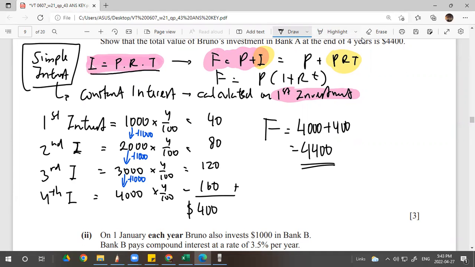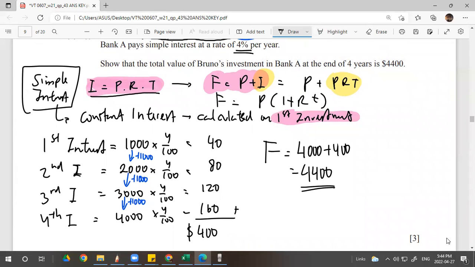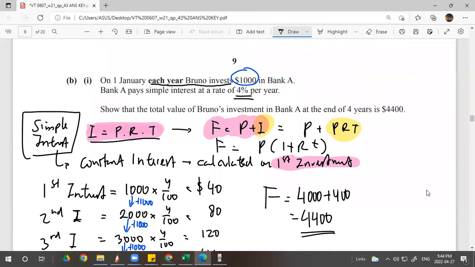So first investment is 1,000, right? $1,000 times 4 over 100, right? Because it is 4% per year. So the interest on the first year is 40. Since we are calculating the simple interest, you need to add 1,000. Why do you add 1,000? Because look at the bold part. Each year Bruno invests, right?